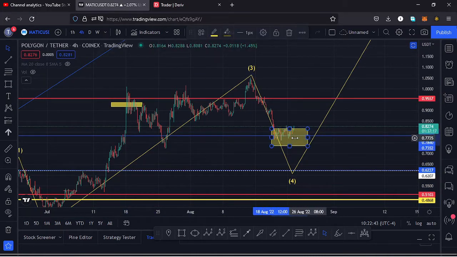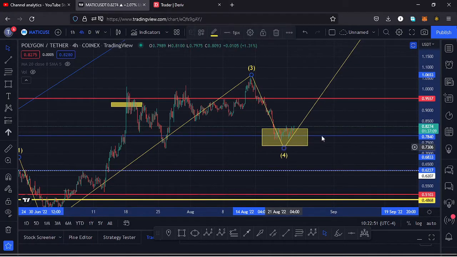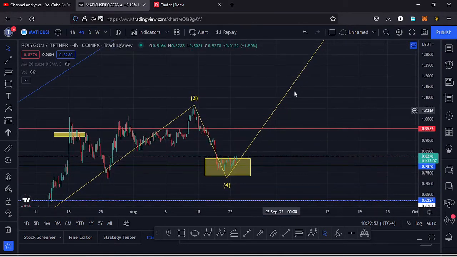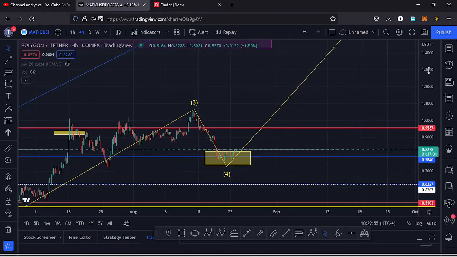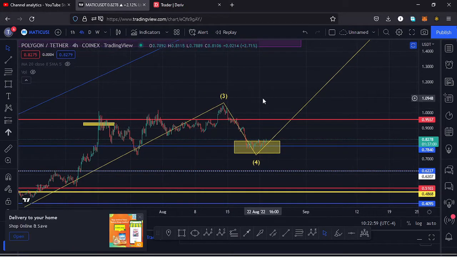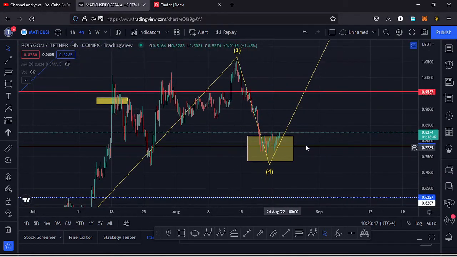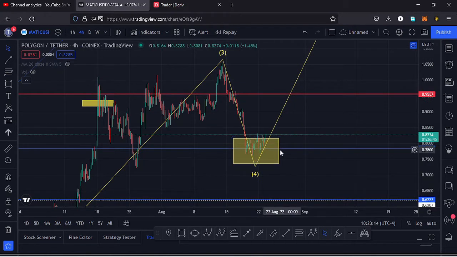We have come down into that yellow target area in the formation of a wave 4, and soon I expect a very nice reversal once we maximize our yellow target area in the formation of our wave 5. And once we see the formation of our wave 5, then we can name that move as a higher Elliott wave count 1, focusing on the formation of that fourth wave to the lower side so that it can give me the key scenarios that I expect to play out.